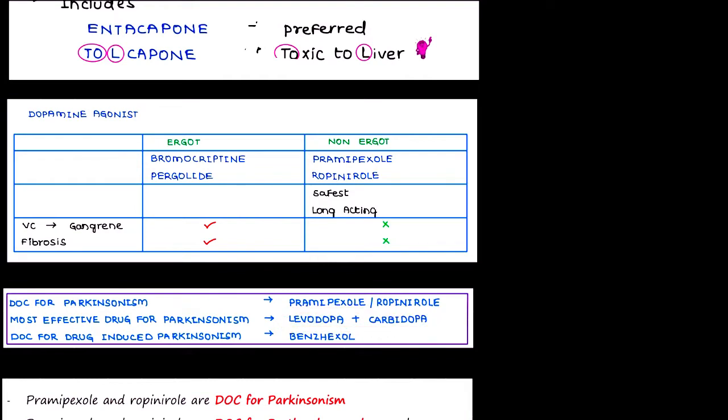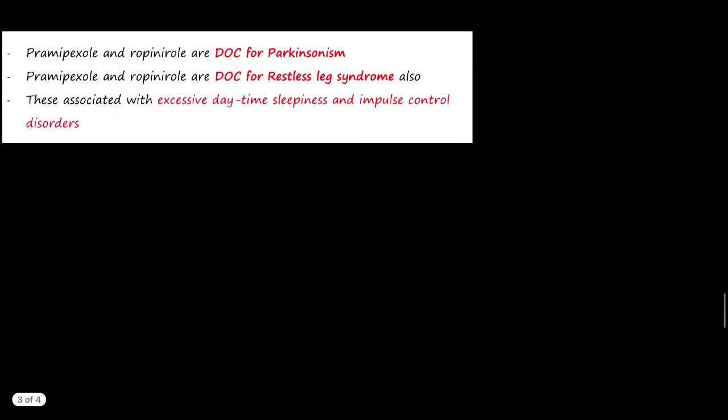The drug of choice and the most effective drug are two different things. Similarly, the drug of choice for drug-induced Parkinsonism is benzhexol. We will learn about benzhexol in the anticholinergic system.